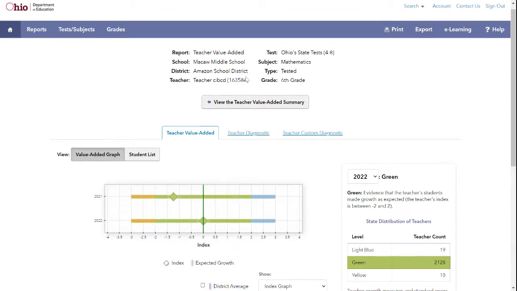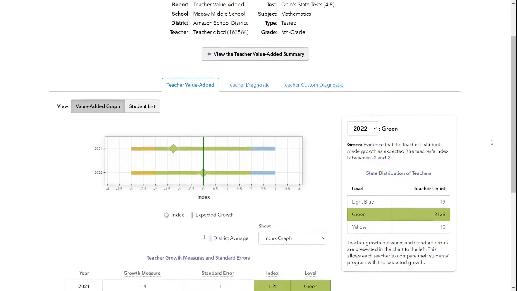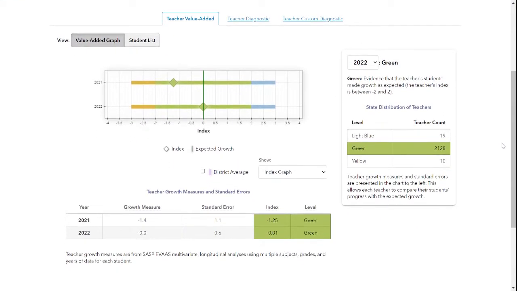Get some general information up top. If I scroll down here a little bit so we could see everything on the page, we could see their 2021 and 2022 index, and we see our colors: yellow, green, and blue. What does that mean? Yellow means they had a growth index of less than -2. -2 to +2 is a growth index of expected growth, which is green. Above an index of +2 is light blue.